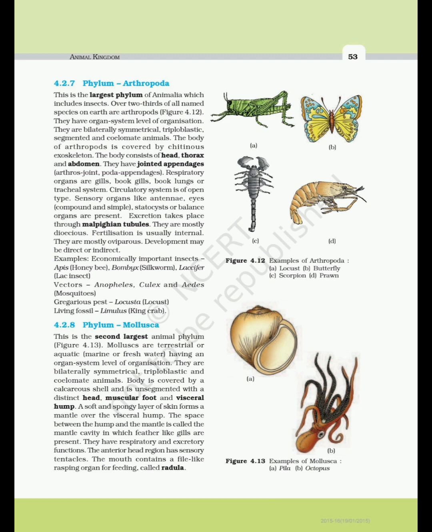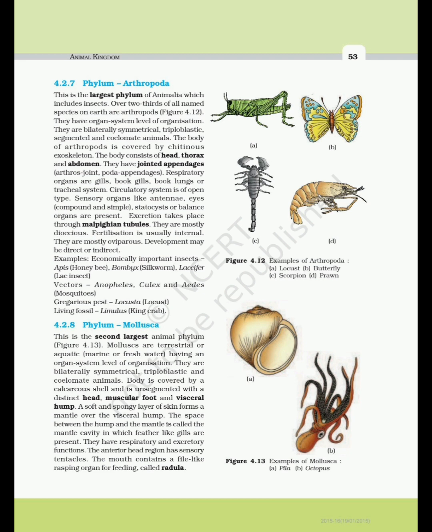Examples: economically important insects: Apis, honeybee; Bombyx, silkworm; Laccifer, lac insect. Vectors: Anopheles, Culex and Aedes, mosquitoes. Gregarious pest: Locusta, locust. Living fossil: Limulus, king crab. Figure 4.12 Examples of Arthropoda: A. Locust, B. Butterfly, C. Scorpion, D. Prawn.